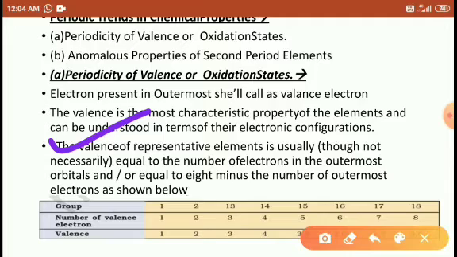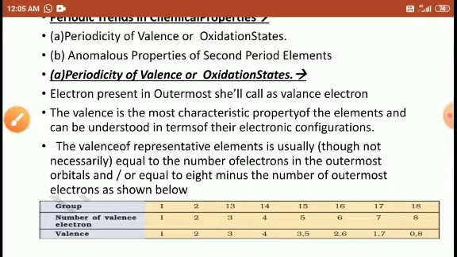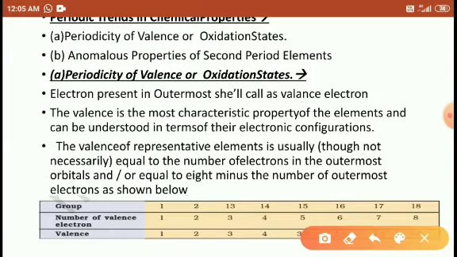The valence of representative elements is usually equal to the number of electrons in the outermost orbital, or equal to 8 minus the number of outermost electrons. The valence electrons are indicated by the outermost orbital electrons. For example, group 1 valence electron is 1. Group 2 valence electron is 2.